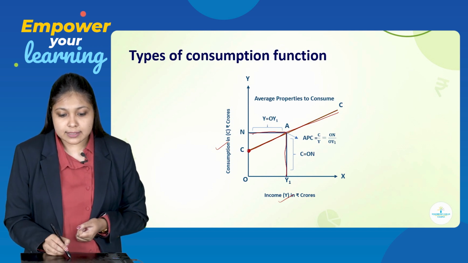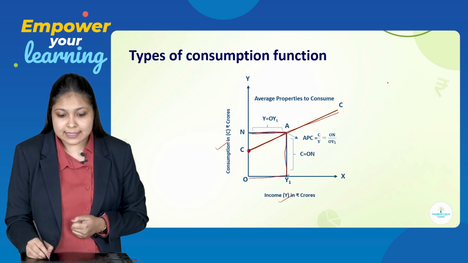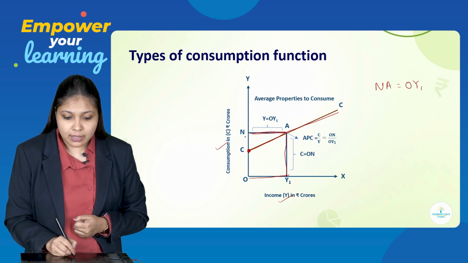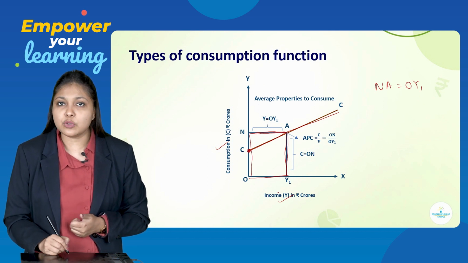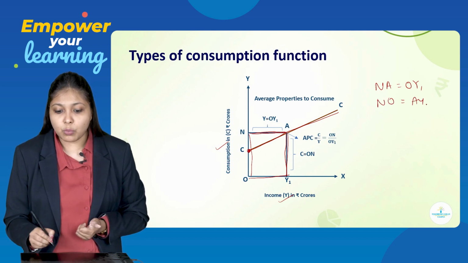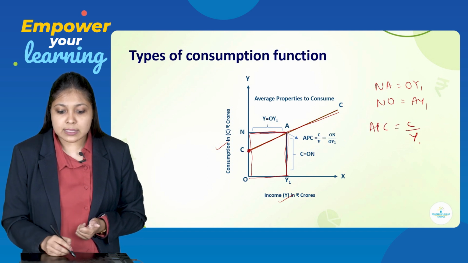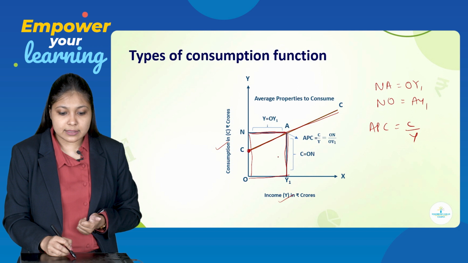So, here this part and this part are assumed to be equal. Okay, so I can say NA is equal to OY1. Same way, this part and this part are assumed to be equal. So, NO is equal to AY1. So, I know APC is equal to C by Y. So, how will you take C?